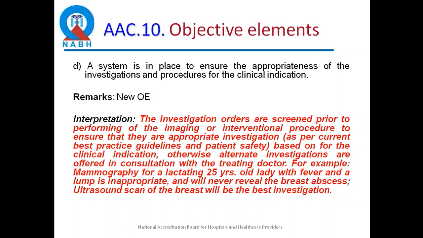We don't expect the radiology department to change its entire infrastructure and staff and have a full-time radiologist round the clock, screening every investigation request and okaying it before the patient comes in. No, we don't want that. The intent is to sensitize the referring doctors from time to time, and these should be exceptions rather than the rule, to say that this test you have advised, but we suggest that some other test will be more appropriate for this kind of condition.